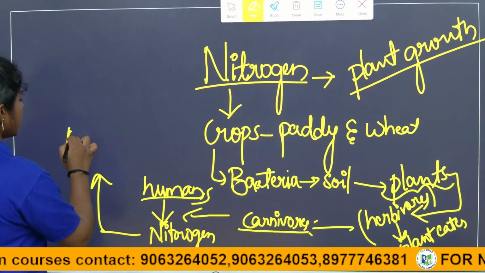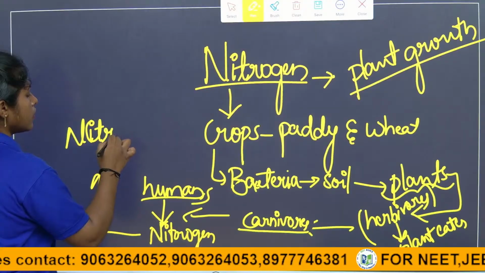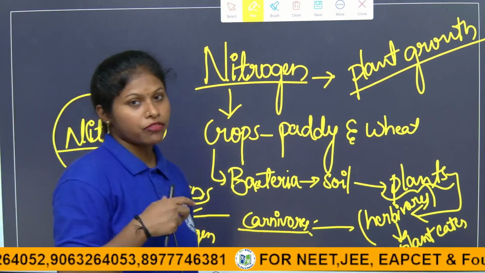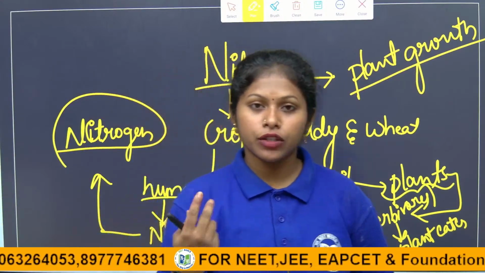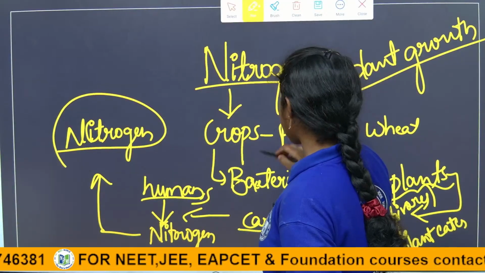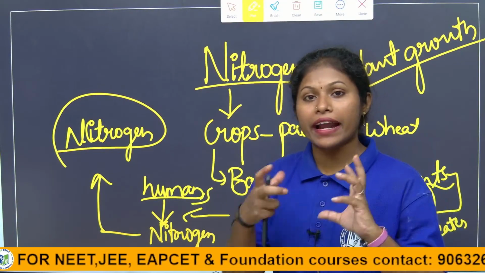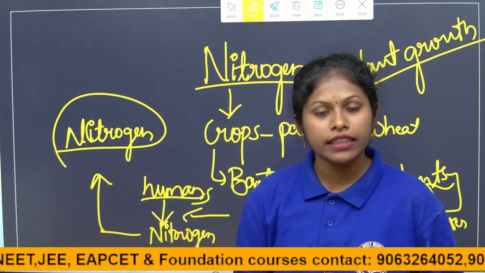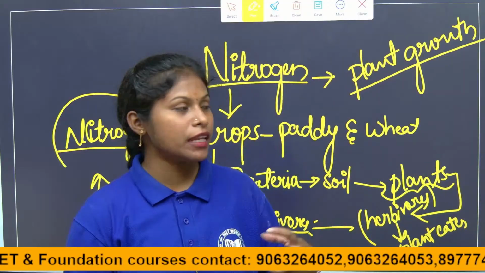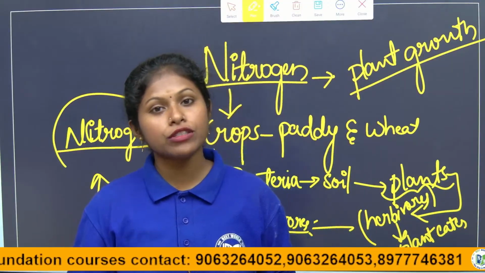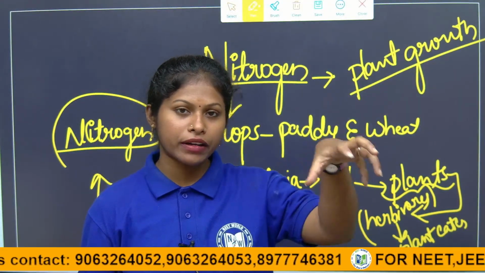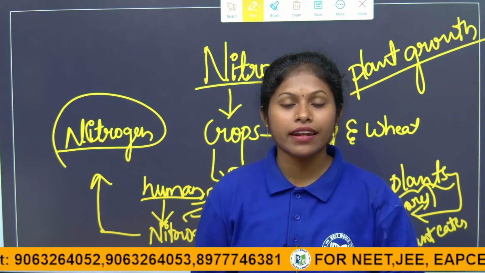Nitrogen is utilized indirectly in our body, but we don't have any mechanism to directly utilize it, whereas plants and bacteria do. With the association of bacteria, plants can fix nitrogen in their plant body. By consuming plants, animals get the nitrogen, and humans also get it indirectly, depending on plants for food.